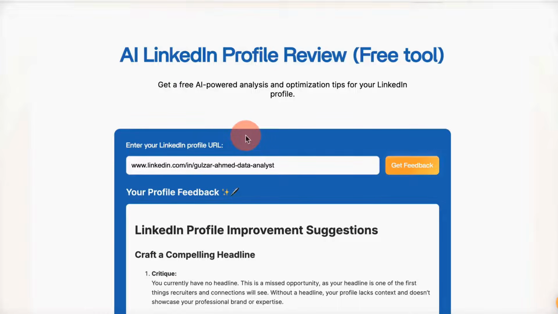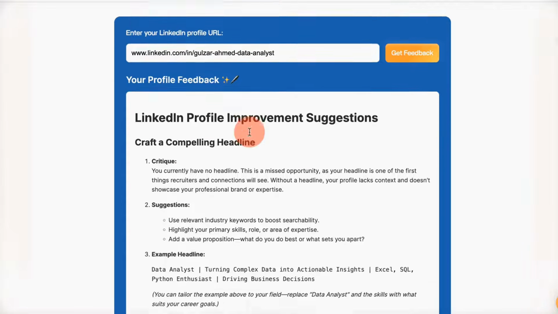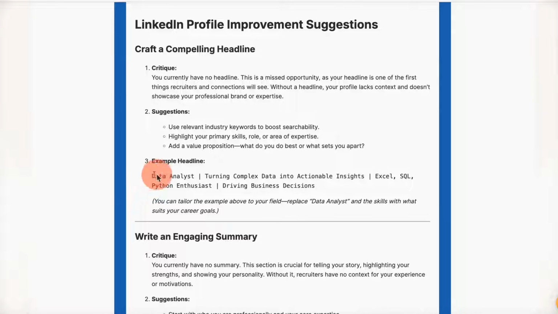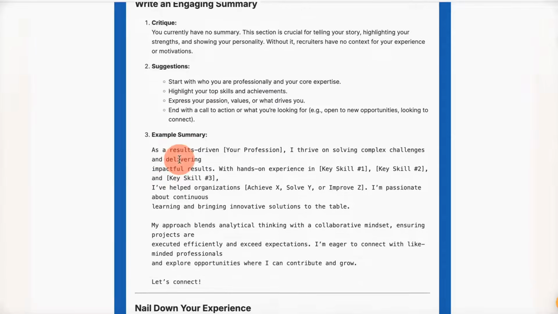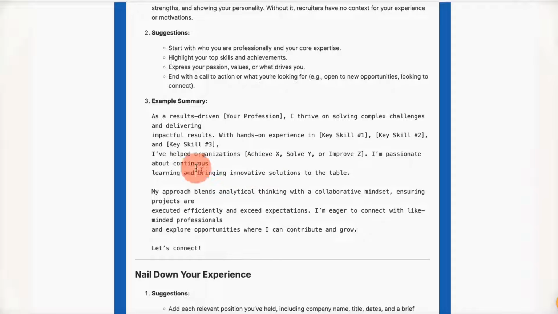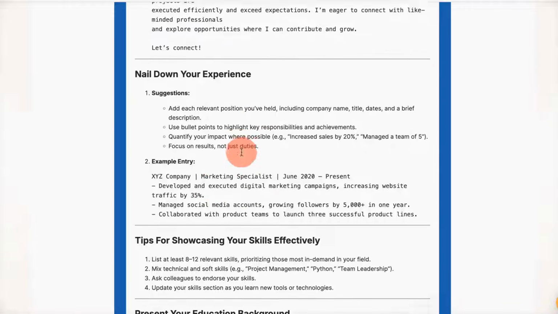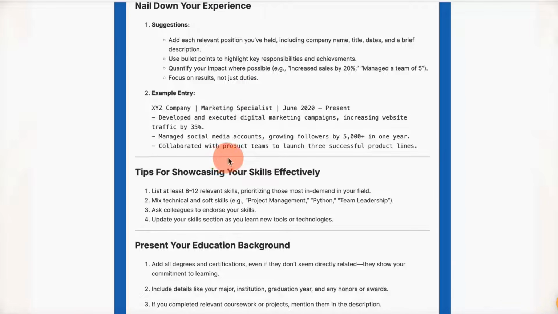Now it's ready. So all you need to do is look at the information below. Now they have given me suggestions regarding my profile, with examples of how I can make these changes. If you slightly scroll down, you can see the suggestions as well as an example of a summary that I can add in my profile. If you scroll down below, you will see examples of these as well. So whichever you like, just copy and paste the same thing in your LinkedIn.